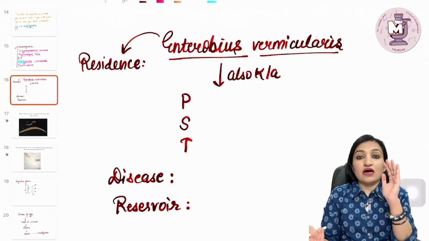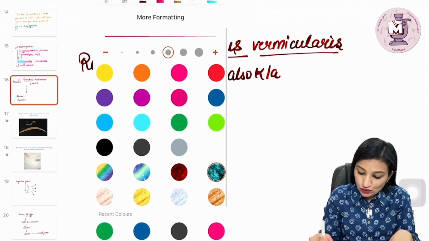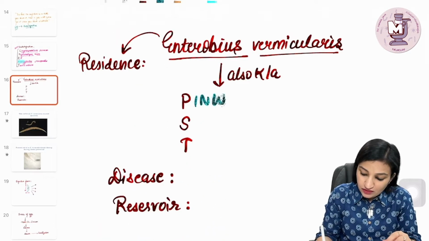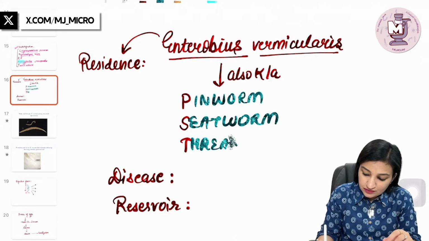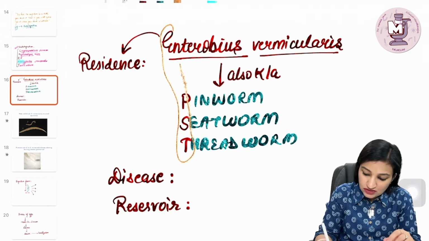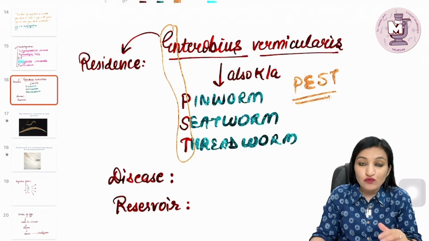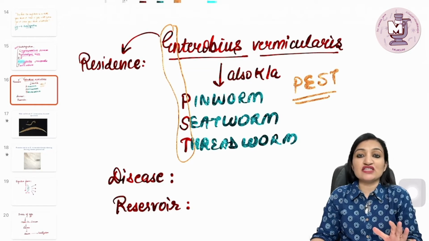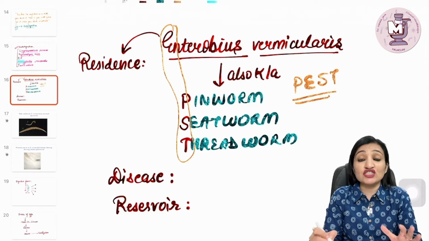Now, coming to Enterobius vermicularis. Now, guys, this fellow is also known as what? This fellow is also known as pinworm or seedworm or threadworm. So you can remember all these synonyms as PEST, pest. P for pinworm, E for Enterobius vermicularis, S for seedworm, T for threadworm. And as I said, this is an example of a large intestinal nematode.